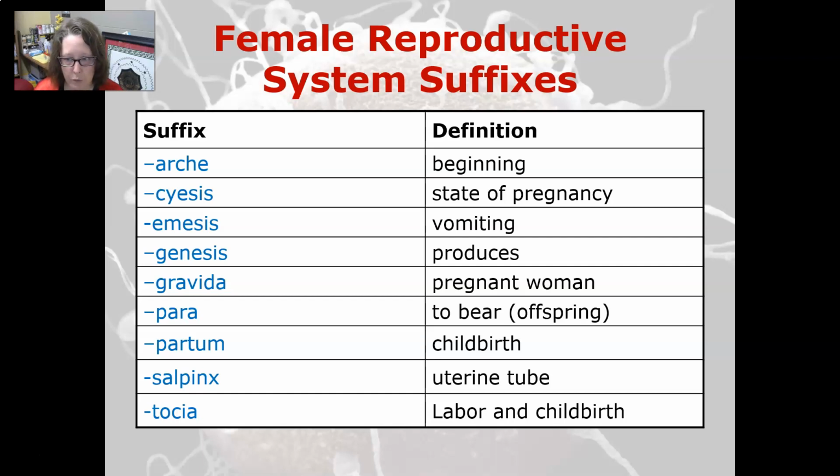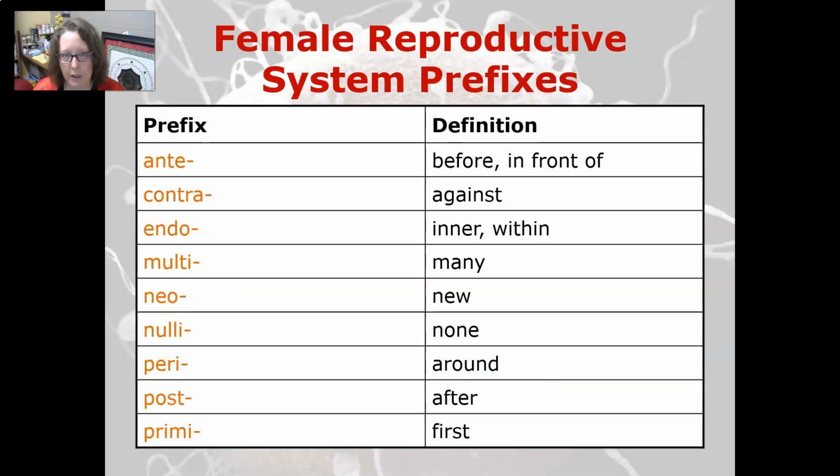Gravida is a pregnant woman. Para means to bear, an offspring. Partum is childbirth. Salpinx is uterine tube. Tocia is labor and childbirth.